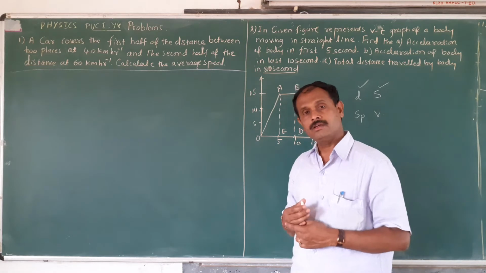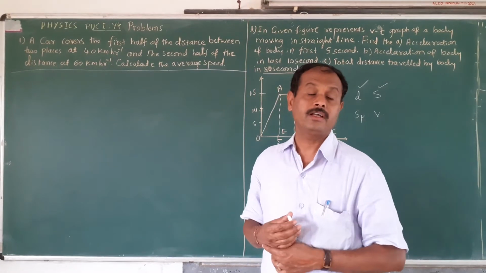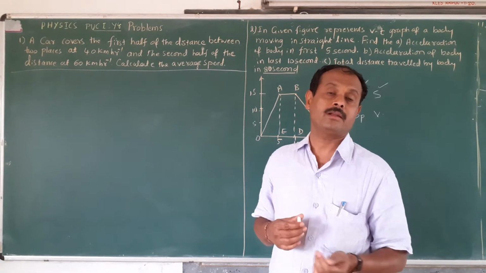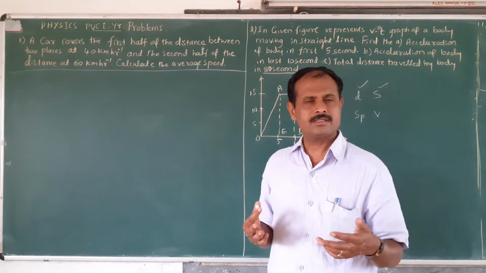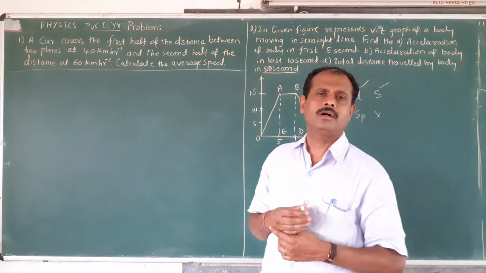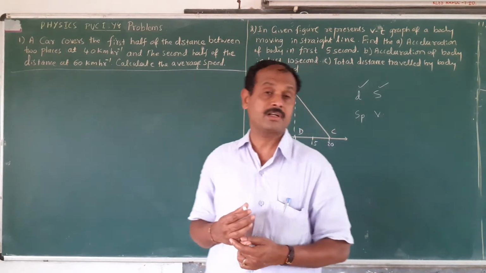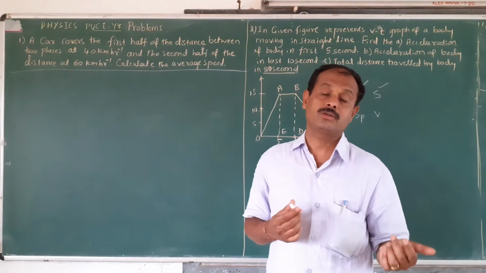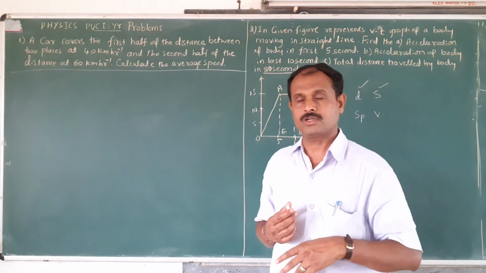Speed is always positive. Velocity is defined as the displacement covered by the particle per unit time. This is a vector quantity. Both are measured in meter per second. What is average velocity? It is the ratio of the total displacement covered by the particle to the total time taken.